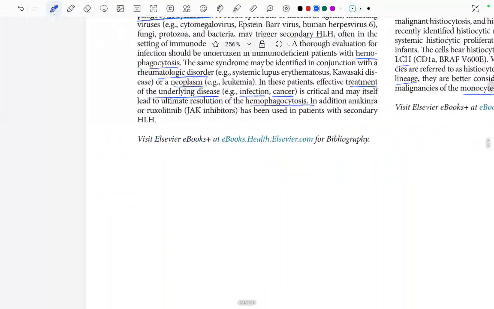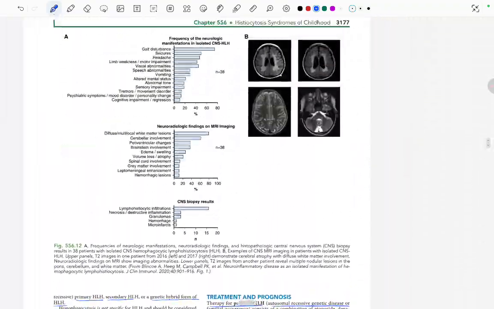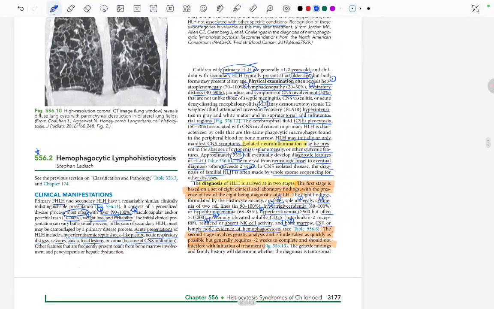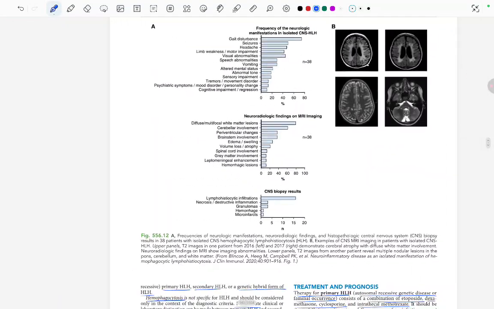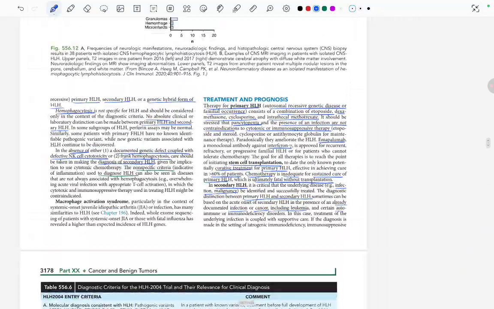Okay, so this was all about HLH, that is hemophagocytic lymphohistiocytosis. Thank you. Oh wait, we have not read the table in all this. This is also important.